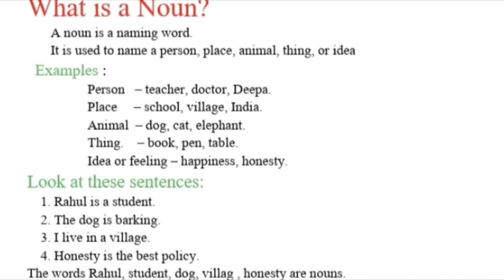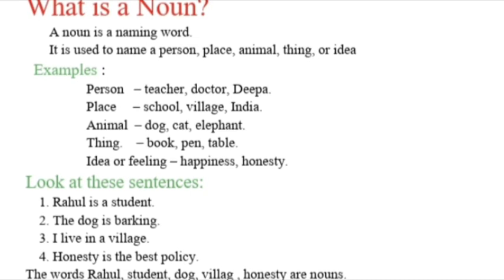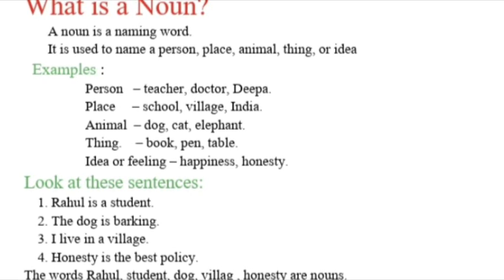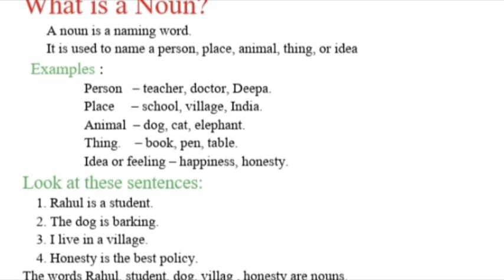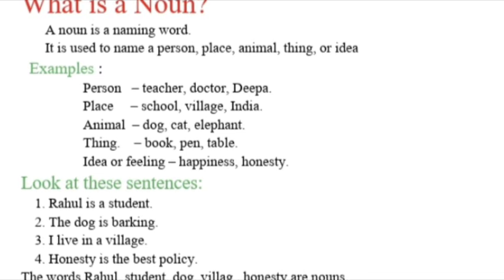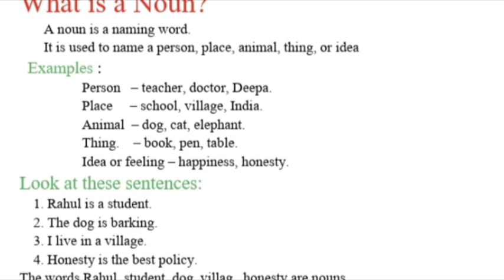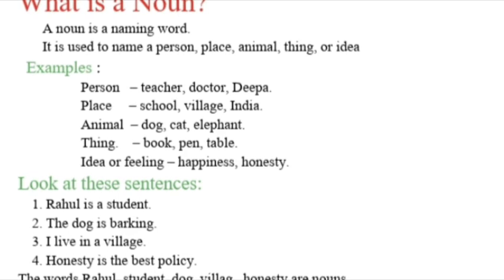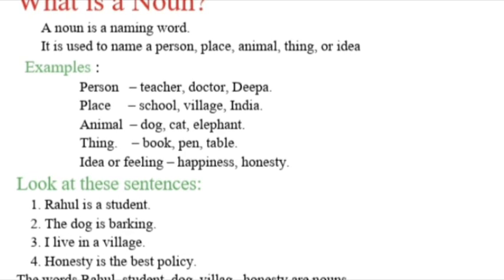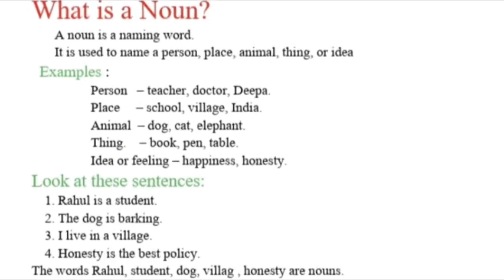Look at these sentences. Rahul is a student. The dog is barking. I live in a village. Honesty is the best policy. The words Rahul, student, dog, village, honesty are nouns.